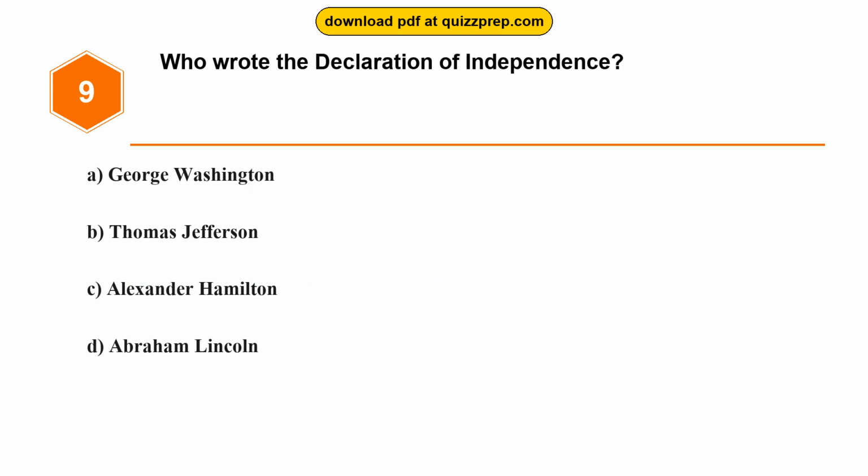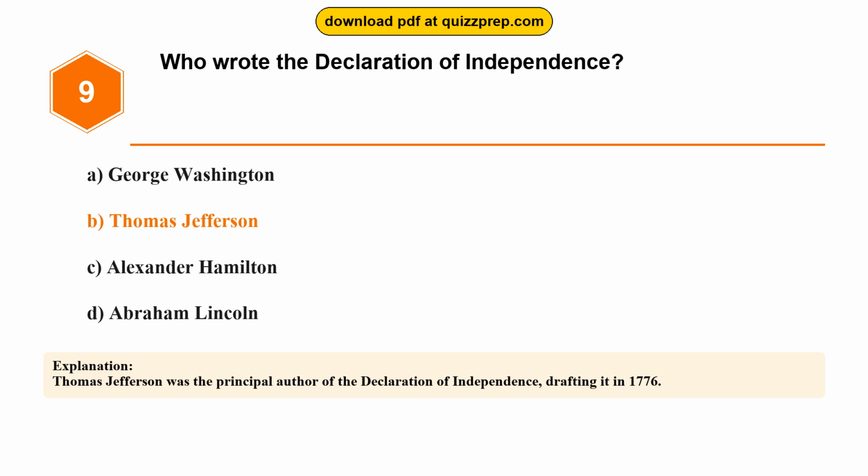Question 9. Who wrote the Declaration of Independence? Option A. George Washington. Option B. Thomas Jefferson. Option C. Alexander Hamilton. Option D. Abraham Lincoln. The correct answer is option B. Thomas Jefferson. Thomas Jefferson was the principal author of the Declaration of Independence, drafting it in 1776.